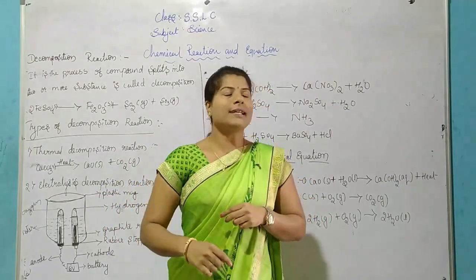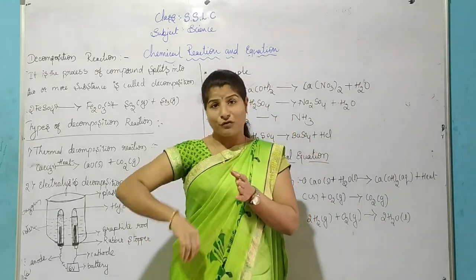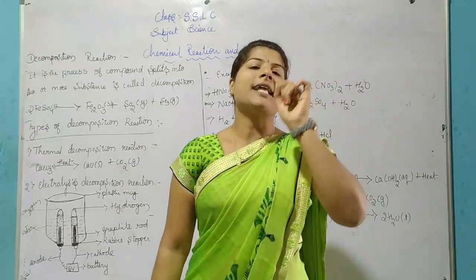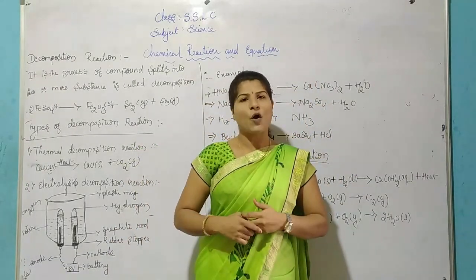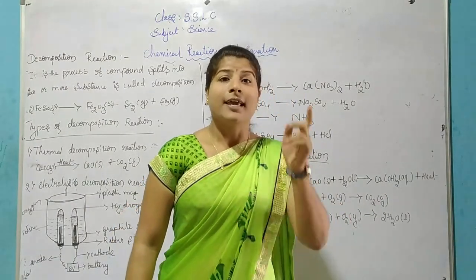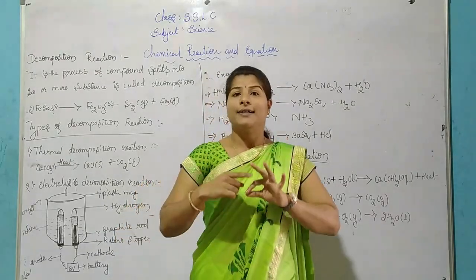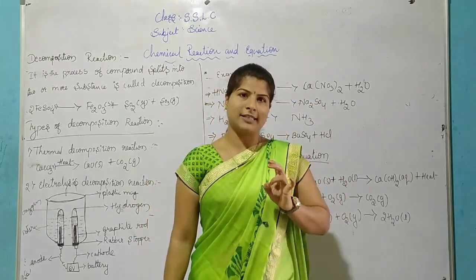What is meant by a chemical reaction? What is meant by a chemical equation? What happens after a chemical reaction, how do we balance a chemical equation, and what are the types of chemical equations? How many types of chemical equations are there? Very good, 4 types. They are combination, decomposition, displacement, and double displacement.